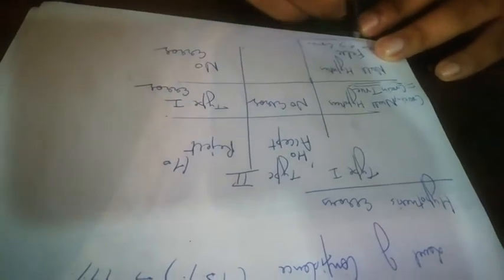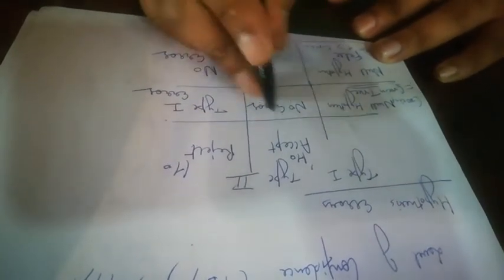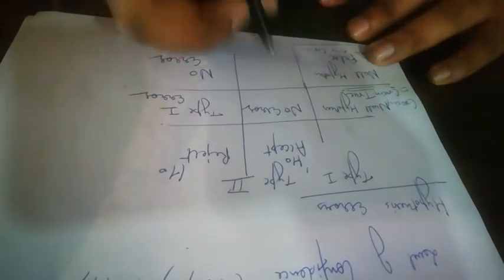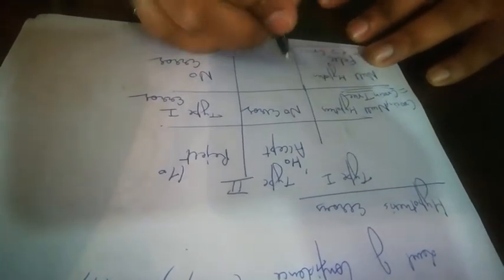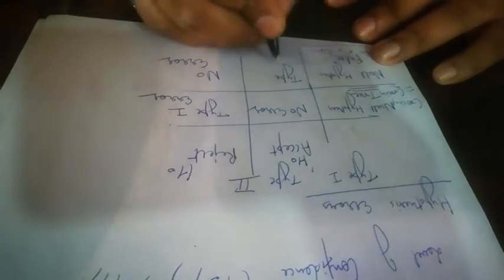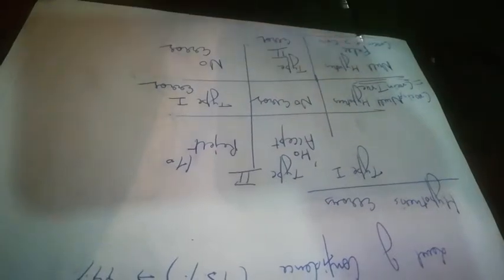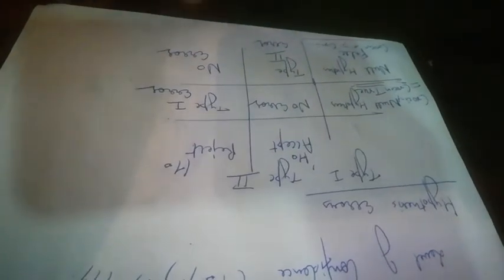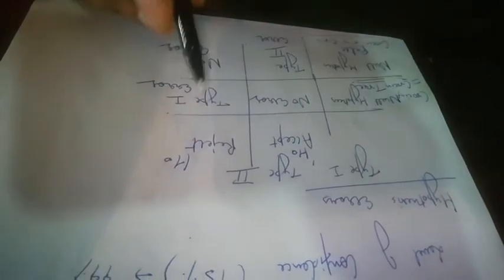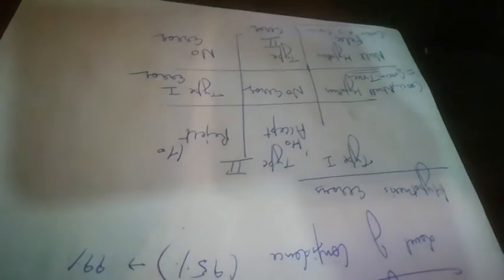But if crocin plus is better than crocin and we are accepting H naught, meaning crocin plus is equal to crocin, that means we have an error in our result, which is known as type 2 error. So being a researcher, we have to analyze and the results must be free from errors. So our result must be error free.